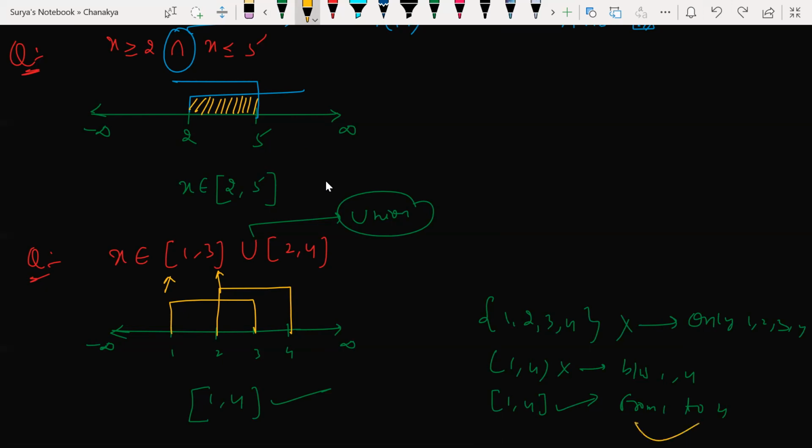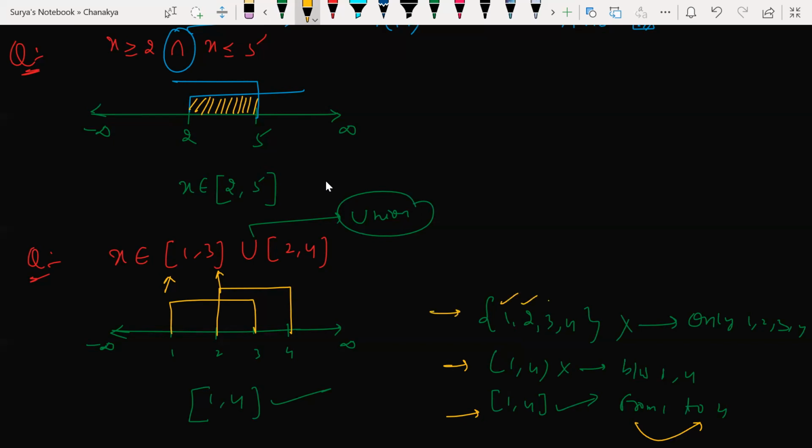What is the meaning of this? From 1 to 4, whatever number you get, 1.1, 1.2, 1.3, 1.4, everyone will be included here. Open bracket 1, 4 is nothing but between 1 and 4, not 1 and 4. We are not including 1 and 4. Between numbers we are including. What is the meaning of this?